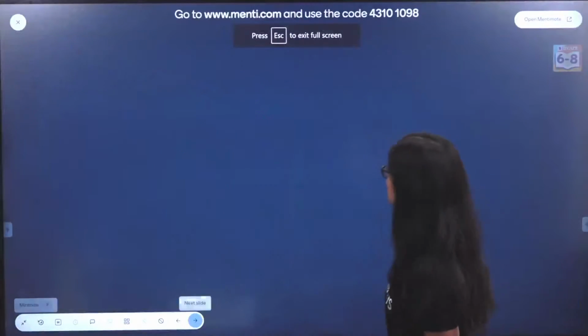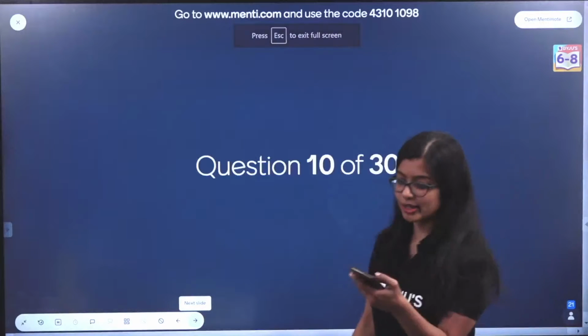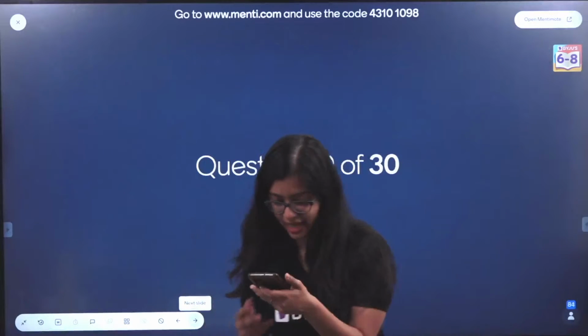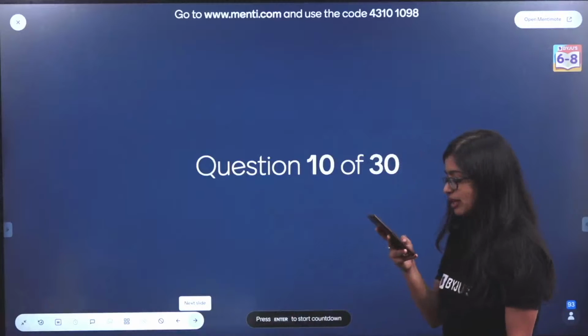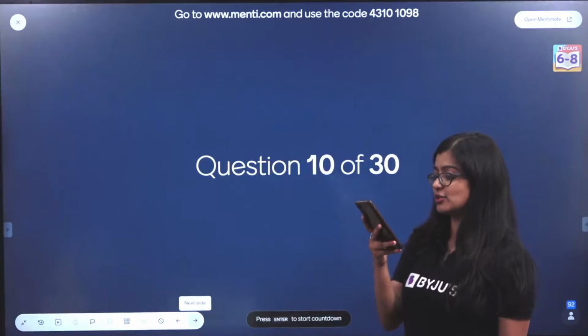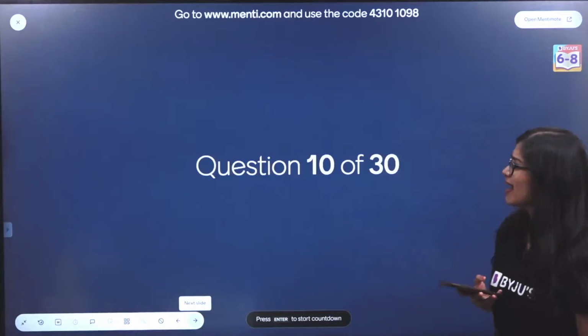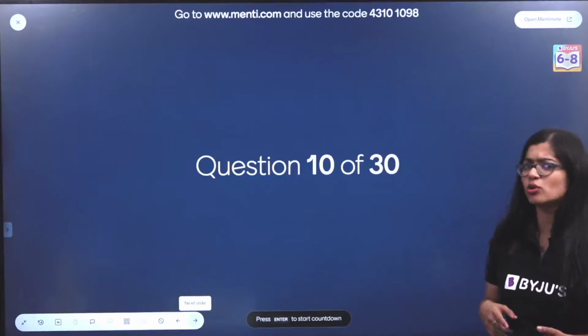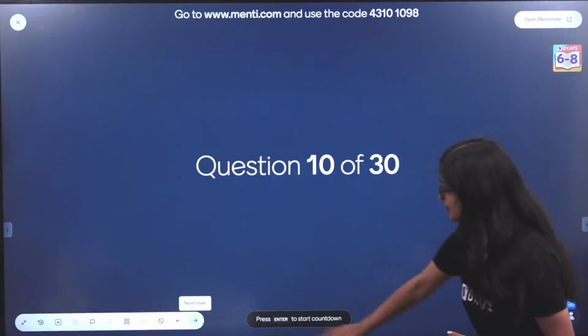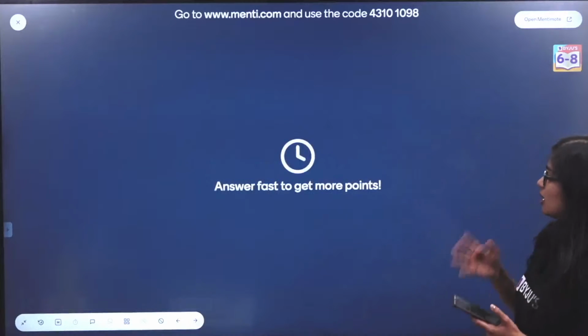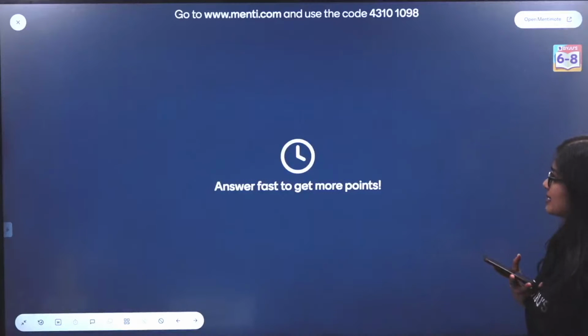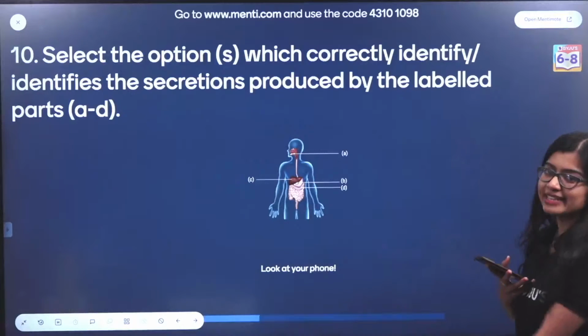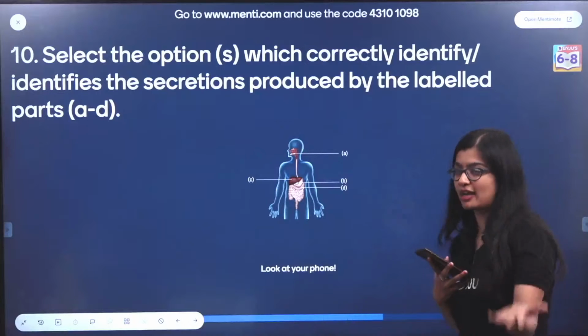Question number 10. Man, we have another 20 more questions to go. Yes? Ma'am, why so many questions of 8? 7th graders don't know what this is. Don't worry, there are questions from 7th grade also. Don't worry, it's a mix of both, right? Let's have a look. See, 7th grade question as you demanded.